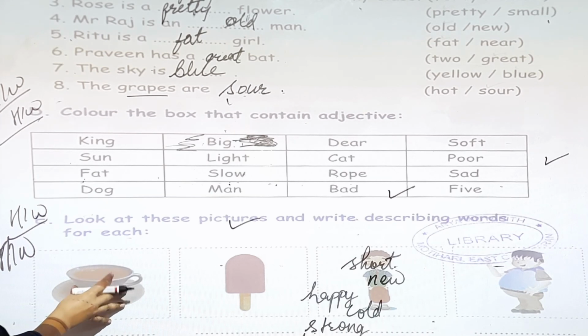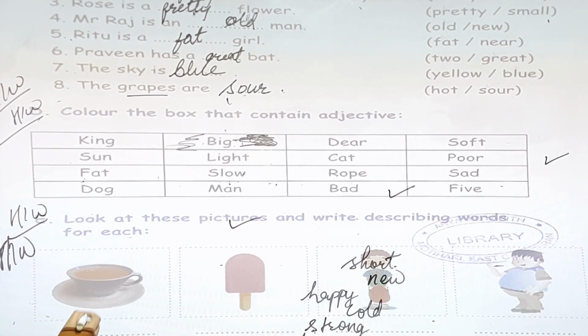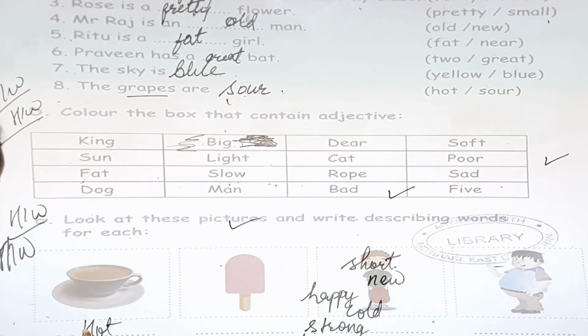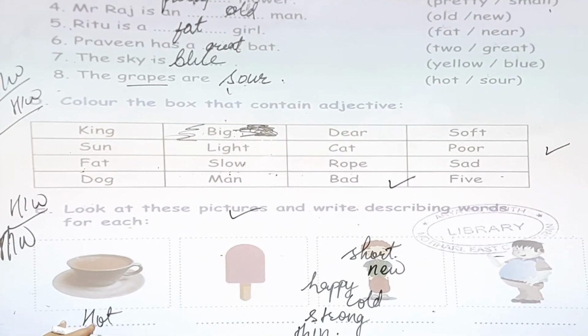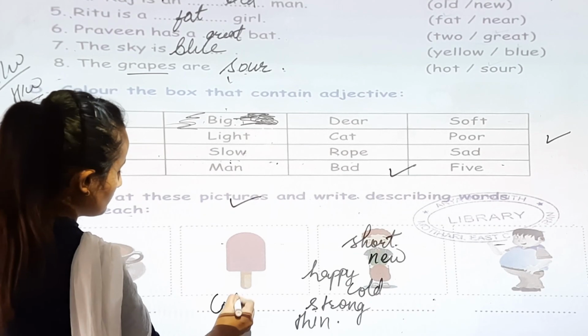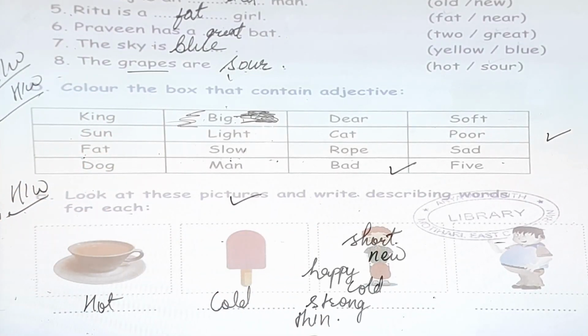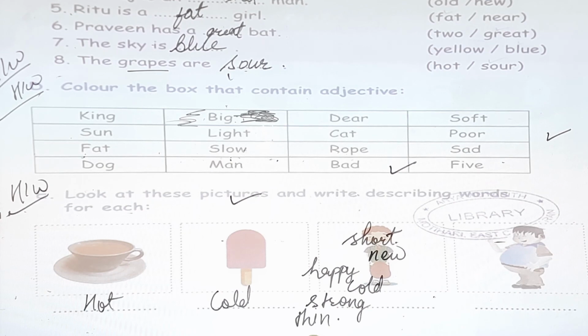So coffee, this is tea, and this is hot. So it describes. So I gave you the example. You have to write cold ice cream. So both you have to write. Okay, this is your homework exercise E and D.